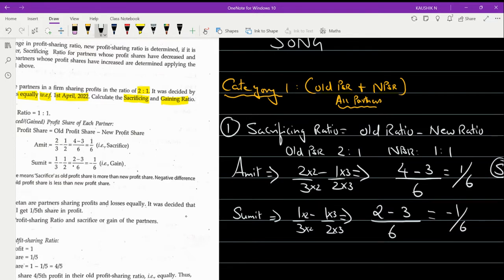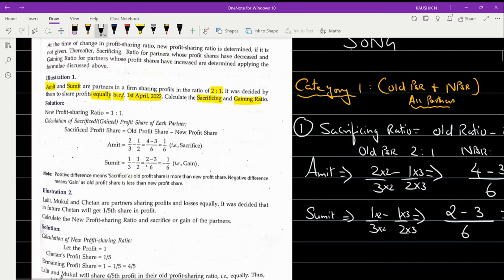So any partner who gets a negative value, we say he has gained. So in this problem, partner Amit has sacrificed and partner Sumit has gained, right? They are asking you to calculate the sacrificing and the gaining ratio. Now we have found out the sacrifice and the gain, so the sacrificing ratio and the gaining ratio is 1 is to 1, right? Any doubt in this one? This is how you have to calculate sacrifice or gain. You have to write that partner A, that is Amit, has sacrificed and Sumit has gained, so the ratio is 1 is to 1.